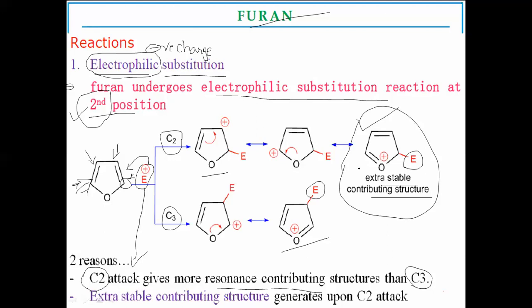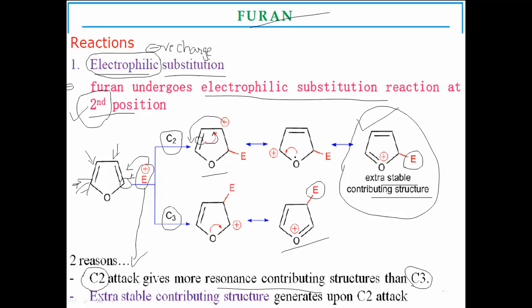How is a resonance structure formed? Due to the delocalization of pi electrons. What are pi electrons? Where there is a carbon-carbon double bond, the pi electrons are donated towards the charge, where the positive charge is, and they acquire the position. If you see in these examples, the pi electrons share their electrons towards the charge, and this charge is transferred over here.